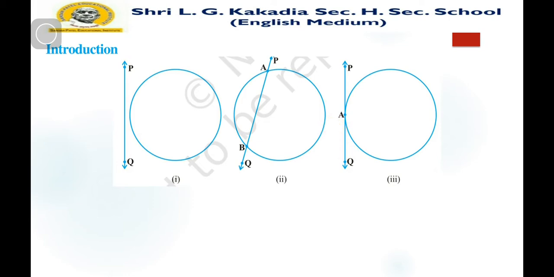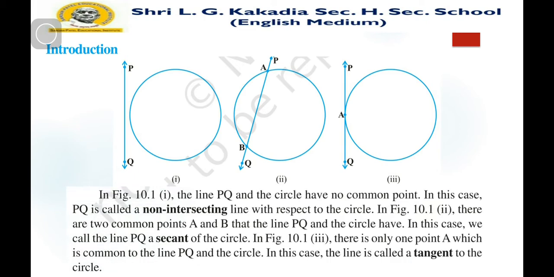In figure 10.1, the line PQ and the circle have no common point. In this case, PQ is called a non-intersecting line with respect to the circle.